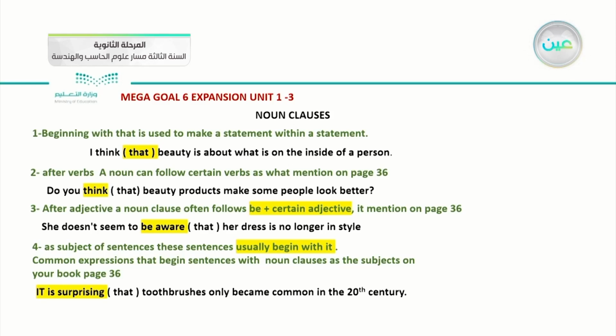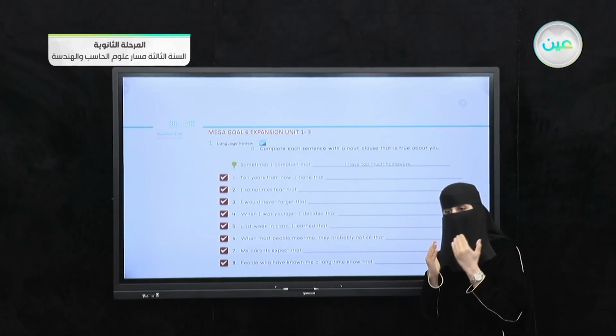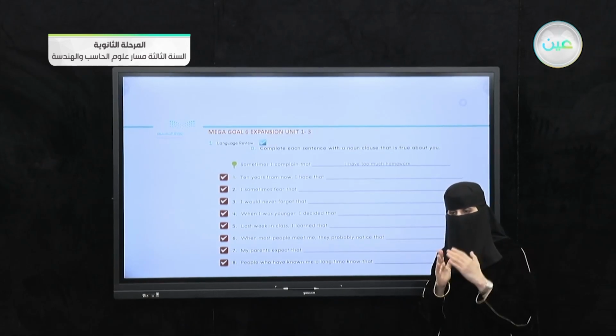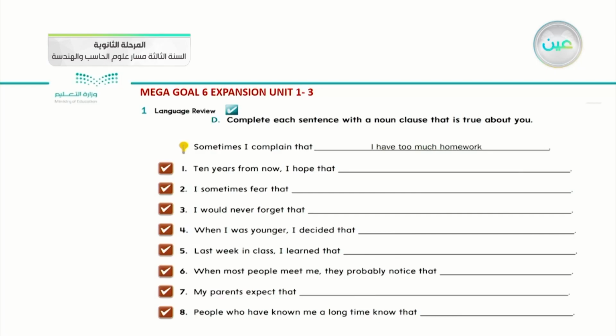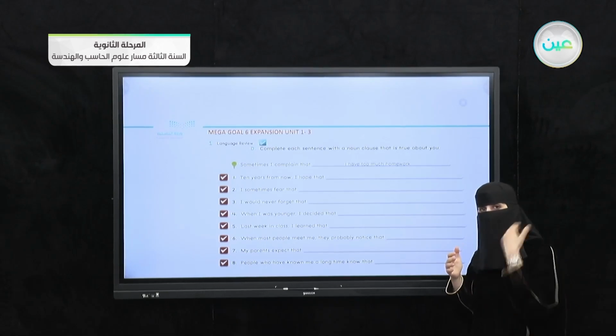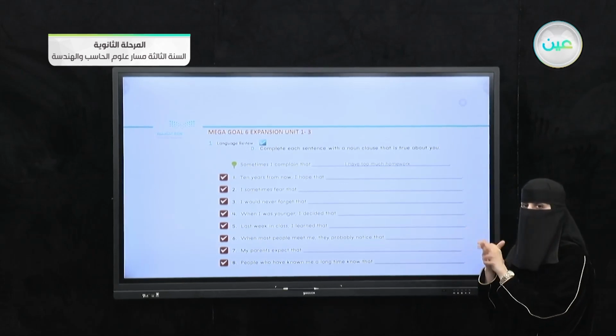Let's transfer to the second slide. Now after we summarize noun clauses, we should apply it in the questions mentioned in your expansion in your pupil's book. By the first question, let us see what we have. Complete each sentence with a noun clause that is true about you. So they want you to fill it with a noun clause. Which of the four situations we mentioned before is suitable for the sentence? They give the first one as a model.